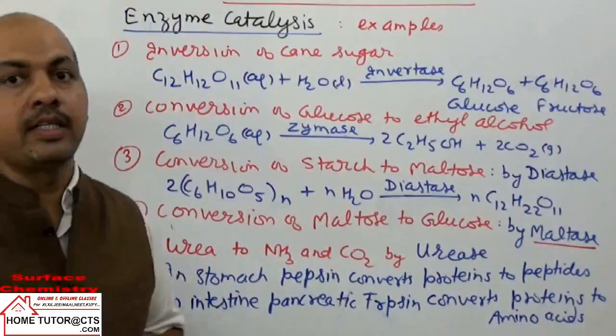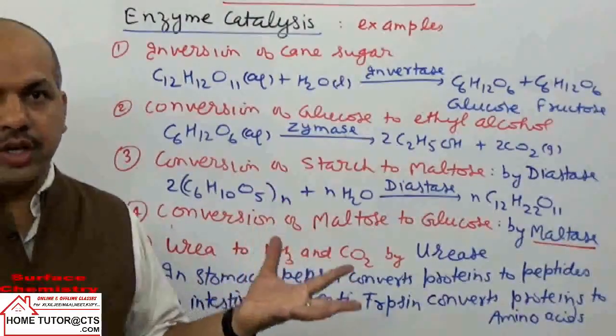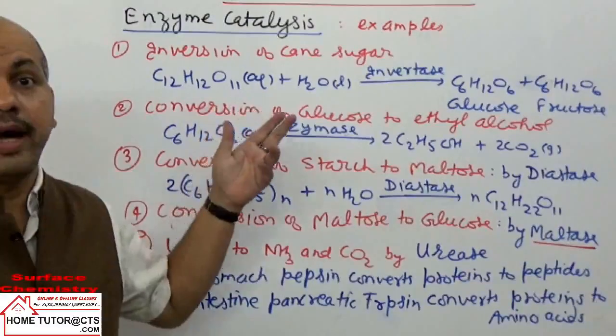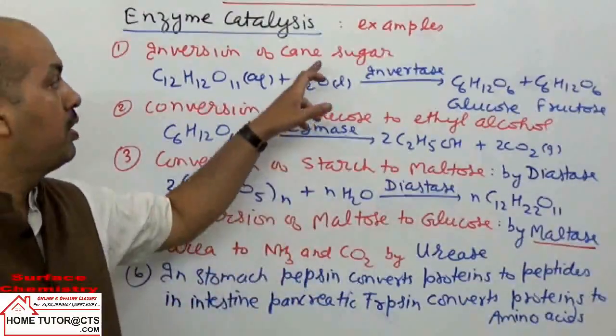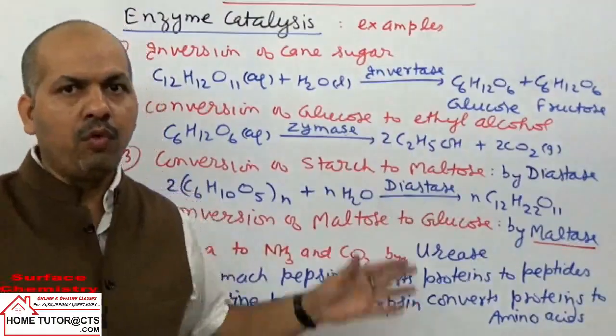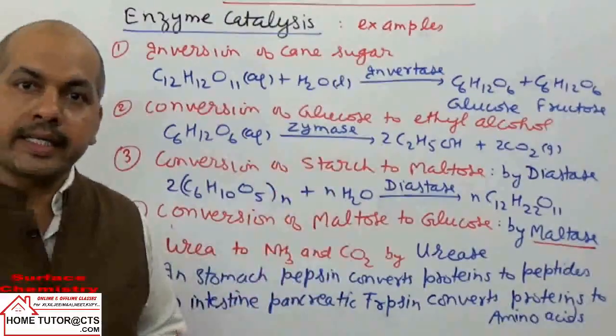The first example is inversion of cane sugar. When you take cane sugar, meaning sucrose solution, and it undergoes a hydrolysis reaction in the presence of invertase enzyme, it gives glucose and fructose. Why this reaction is called inversion has been explained to you in the topic kinetics.